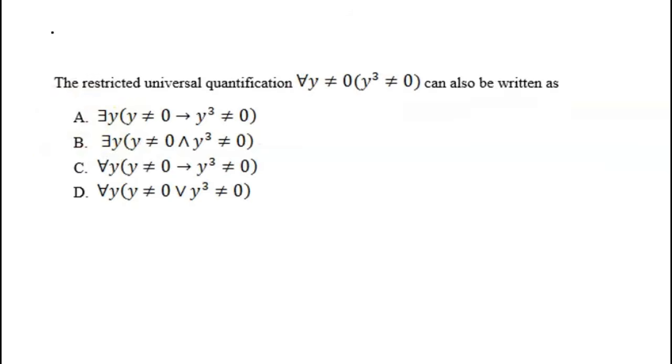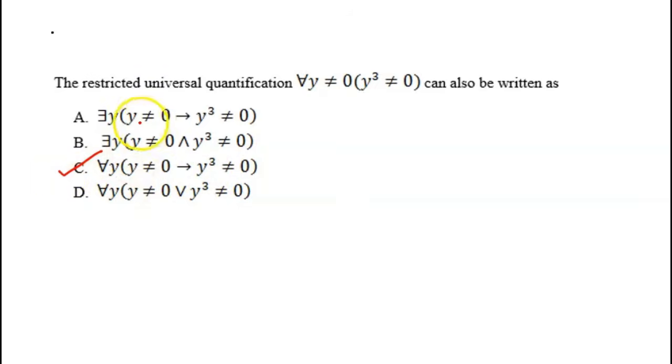Now there is a concept of restricted domain. If I ask you that restricted universal quantification, for all y not equal to 0, y cube is not equal to 0, can also be written as what? This is also a kind of memory based question: for all y, if y is not equal to 0, this implies y cube is not equal to 0. So the correct option will be C.